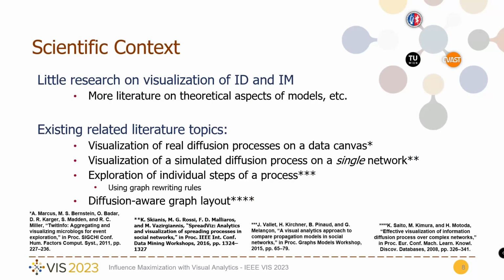In visualization literature, there is little research about information diffusion and influence maximization. Existing research focused on the visualization of diffusion processes backed up on some other data facets, such as geographical context, or onto the visualization of a single simulated process onto a network, exploration of the visual steps of a process, and a graph layout that is aware of the diffusion process underneath. However, none of the existing approaches support the comparison of different seed sets under different conditions, nor allow the user to inspect and eventually modify the simulation seed set.